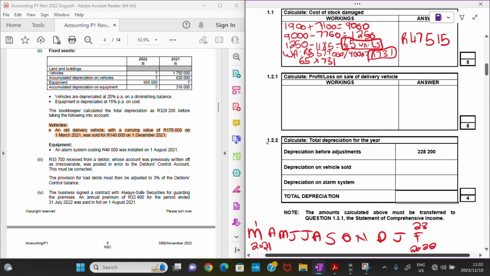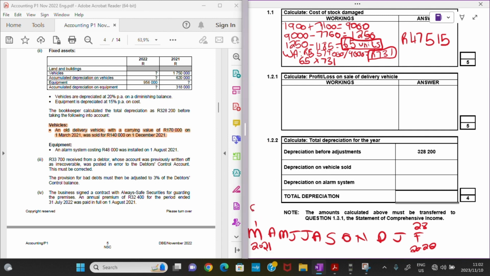Okay, let's see now. On the 1st of March 2021, the carrying value was 170,000 rands, right? We know of that. And then when was this vehicle sold? It was sold on the 1st of December 2021. What does that information tell us?